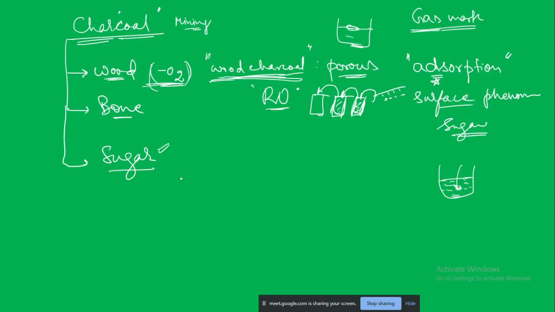Excuse me. Sir, in RO systems, purification of water with the help of charcoal, is this what we call carbon filtration? Yeah. And which part of?